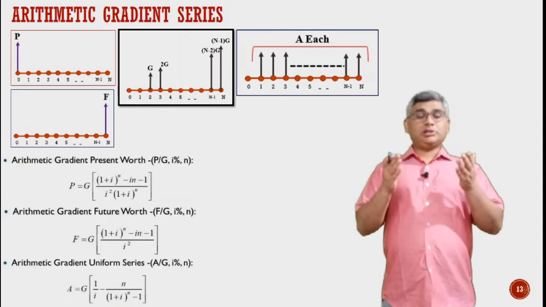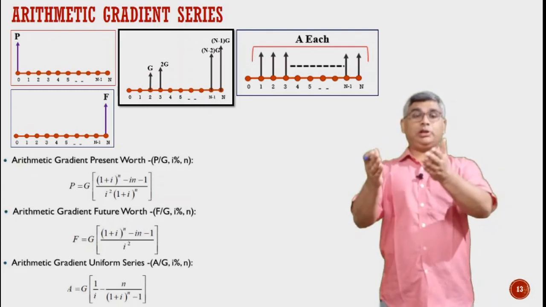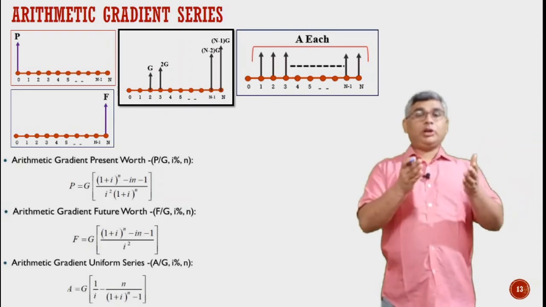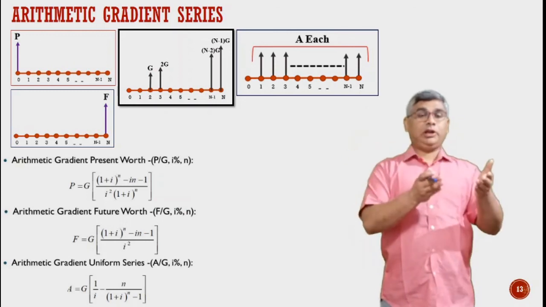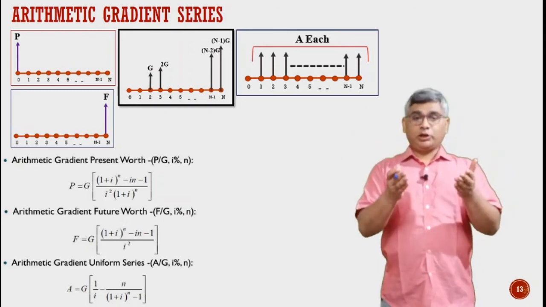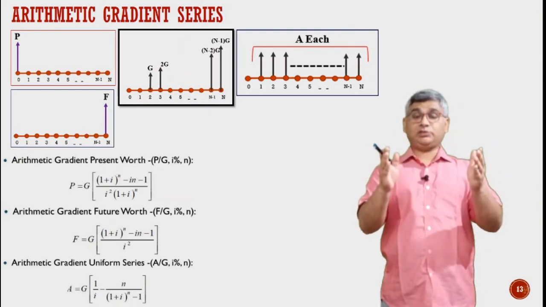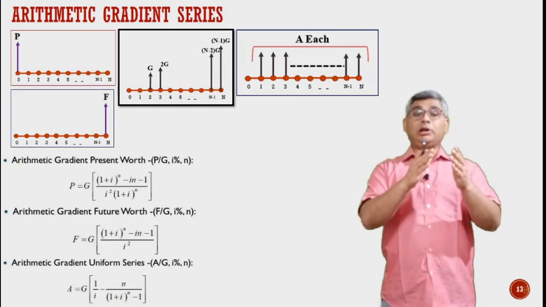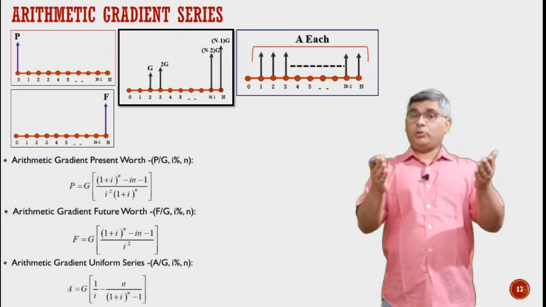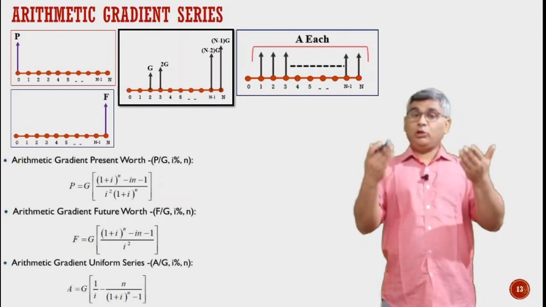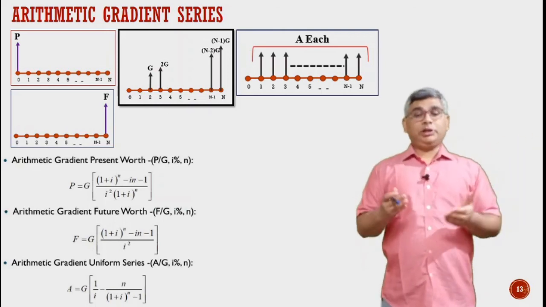We can use them to find the equivalence of the gradient series shown in the center with P, with annuities, and with F, using these three formulas. One has to remember that these formulas are only valid if we have these transactions. If we eliminate the gradient transaction at n equal to 2, then the formula will not be valid, and we have to manipulate it so that we can apply it to a modified series.